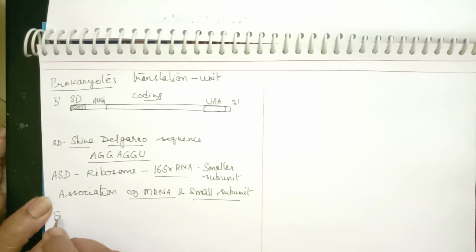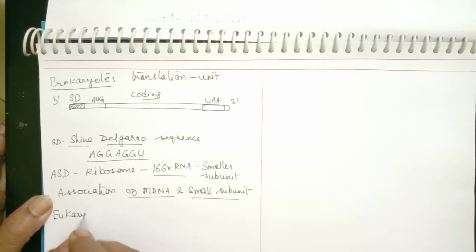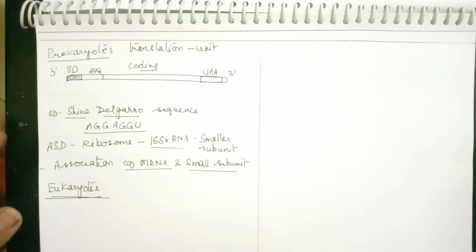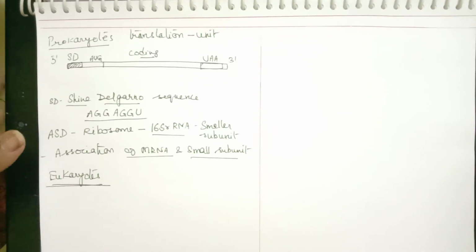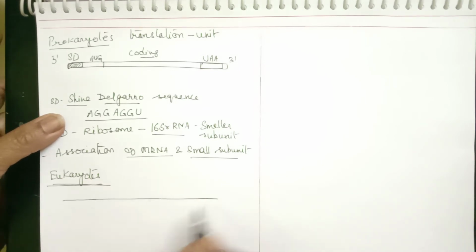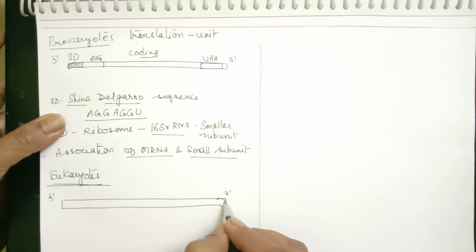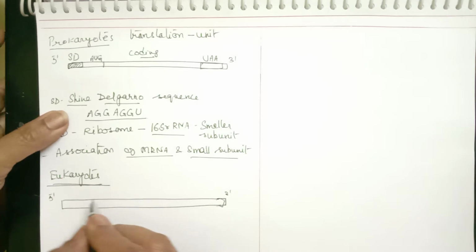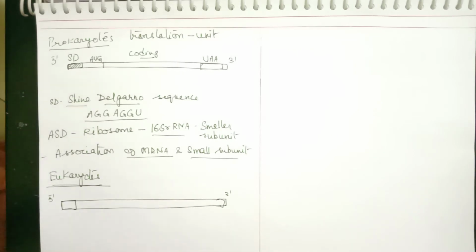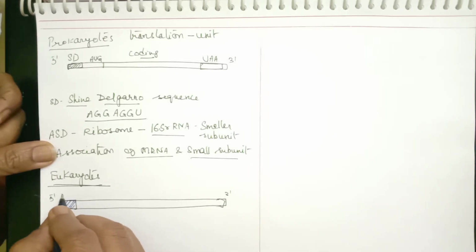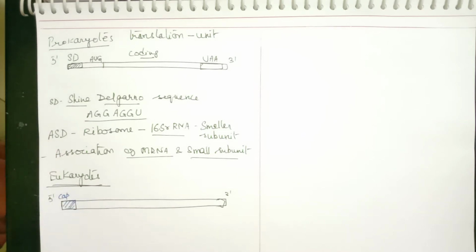Now let us see in case of eukaryotes what is the structure or the sequence present. Eukaryotic mRNA is a little more complicated. So here we find, say this is the 5' and 3' end. Just near the 5' end, we find a region called the cap region.